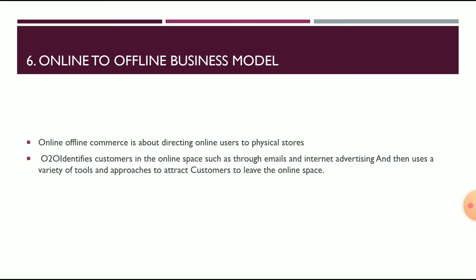O2O commerce is a business strategy that gets potential customers from online channels to make purchases in physical stores.